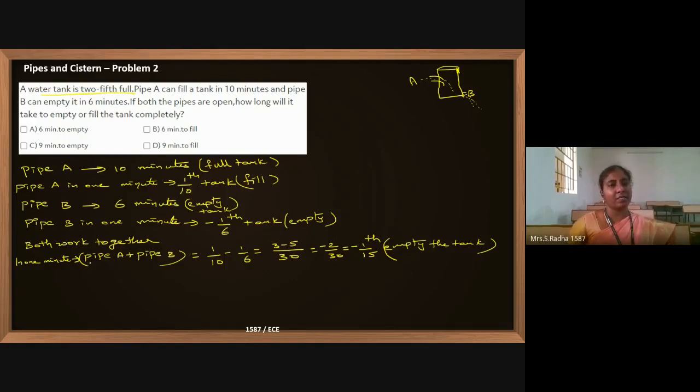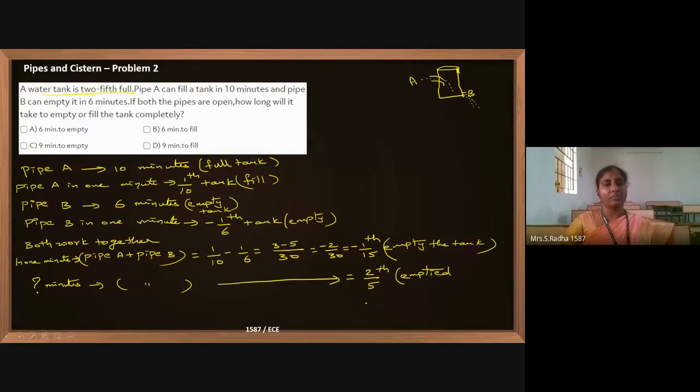This is in 1 minute. But the tank is already 2/5 full. When will this 2/5 be emptied? How many minutes will it take if both of them work together to empty 2/5 of the tank?